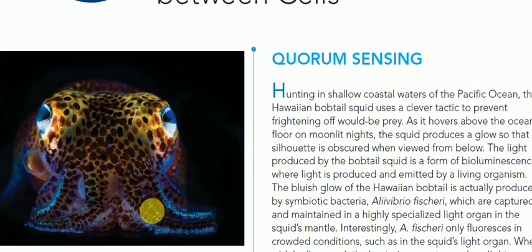Okay, so this image shows a Hawaiian bobtail squid, right? What you see here is that the squid is literally lightening a lot. This is a symbiotic microorganism living in the body of the squid, creating this light, which is a type of trap by the squid for attracting its prey towards itself, because it is a predator, and we know what a predator is. A predator just hunts its prey.